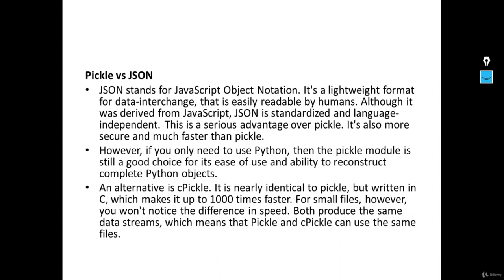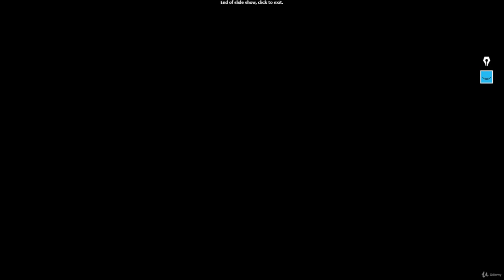So in the case of Python, the pickle module is still a good choice for its ease of use and its ability to reconstruct complete Python objects, that is, basically deserializing the Python object. An alternative to pickle can be cPickle, which is written in C and is much faster than pickle. So let's see now what pickle is in our program, and let's make an object that can be serialized and deserialized.